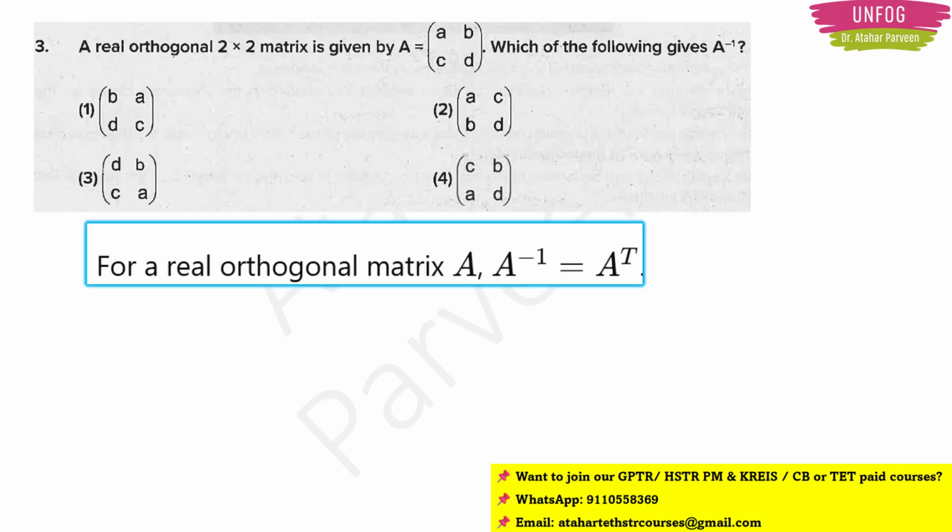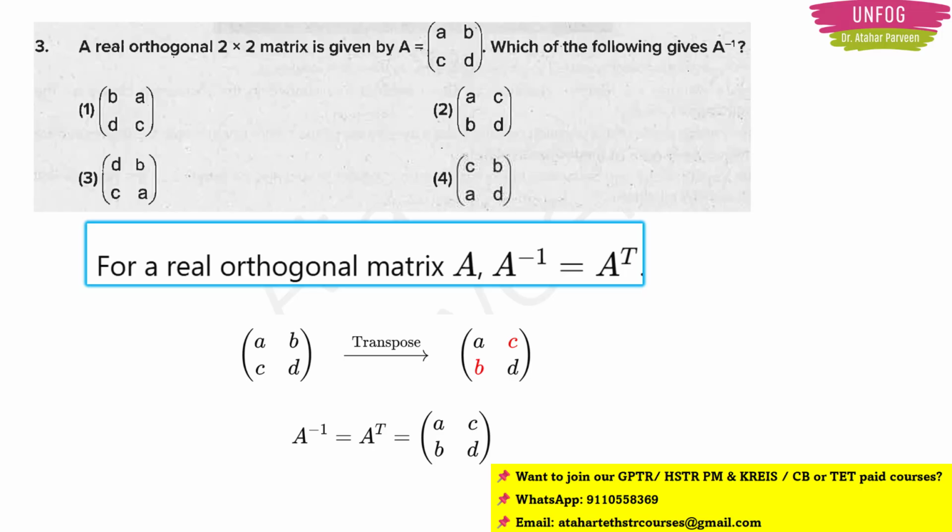Here you should know that for a real orthogonal matrix, A inverse is nothing but the transpose of the matrix. And what is the transpose of the matrix? There you will have to interchange the off-diagonal elements. In place of b you will write c, and in place of c you will write b. We have written it in red color here. So the transpose of the matrix is now [[a, c], [b, d]].